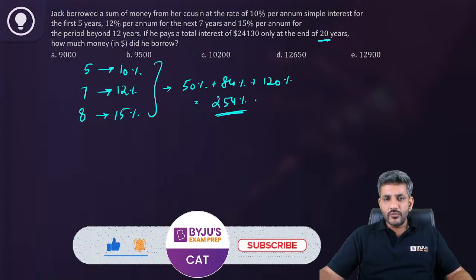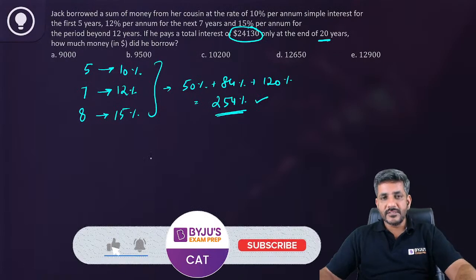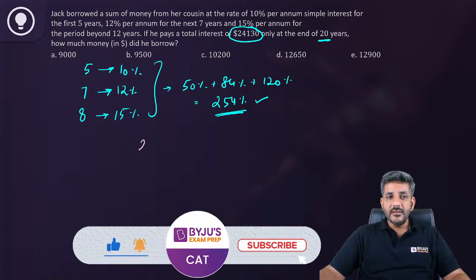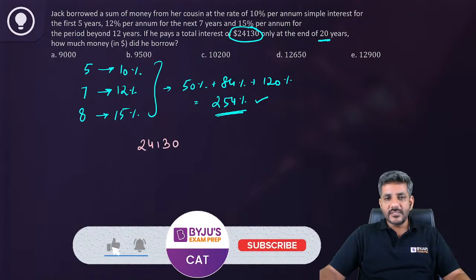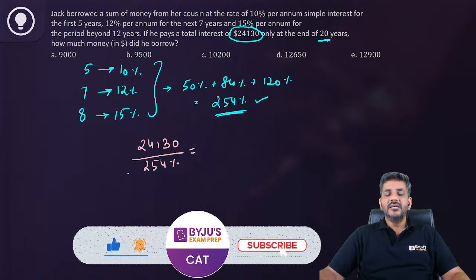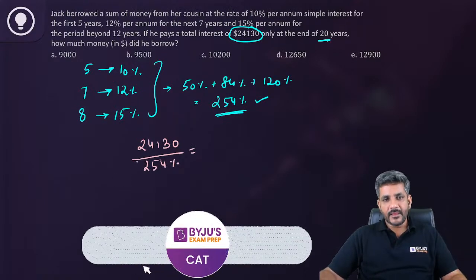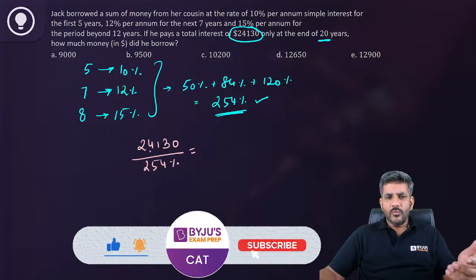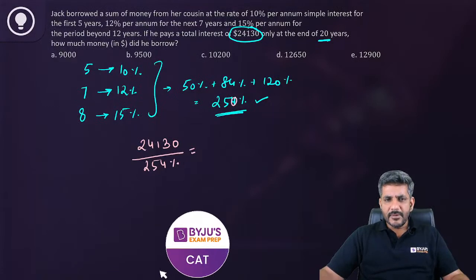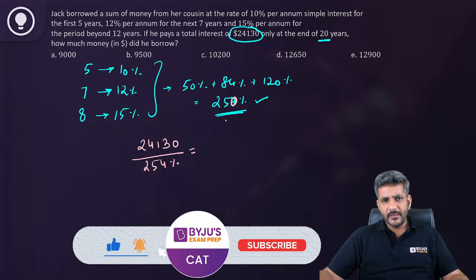So we have got 254% rate of interest. And he says the interest that we have got is 24130. So what is the principal? It is 24130 because it is 254% of the total. So whose 254% is this? This is what we have to calculate, right? Now how do we do that? One way is I take 254 as approximately 250%, right?